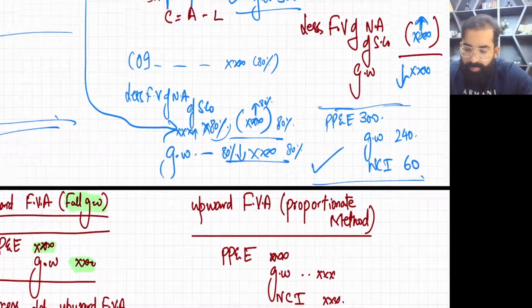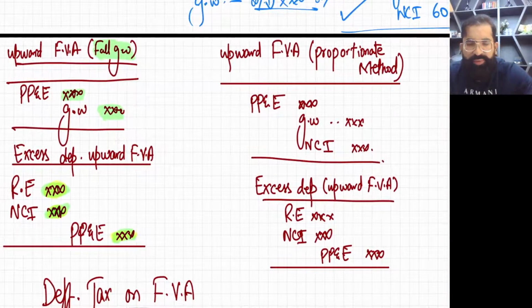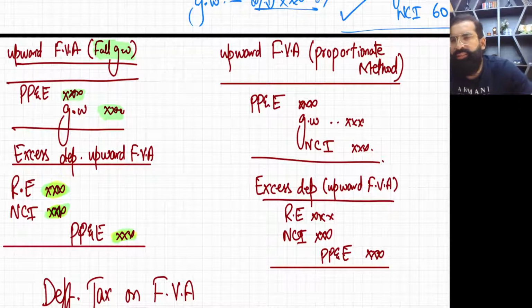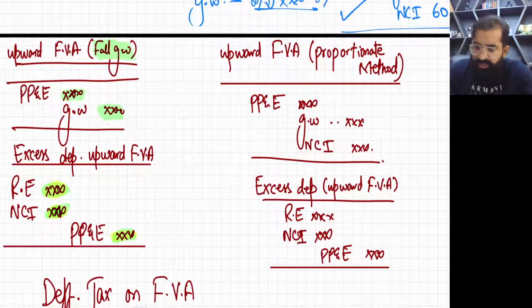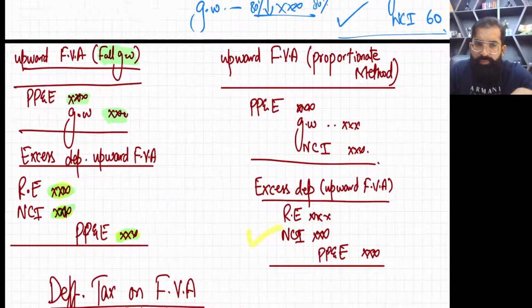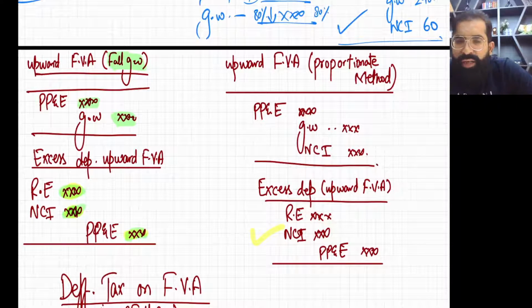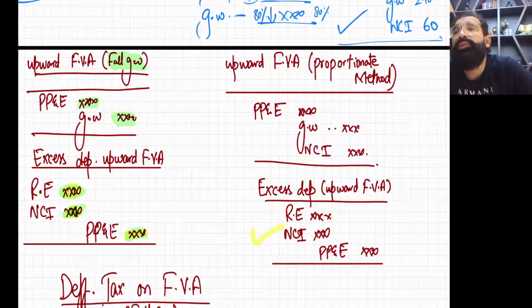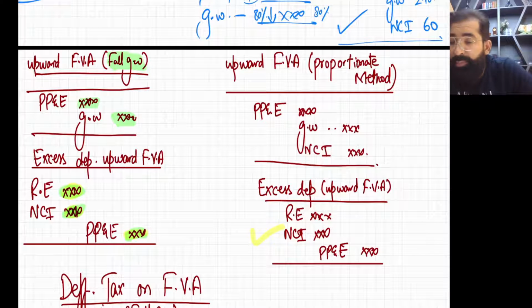Okay, but the treatment of excess depreciation will remain the same. Excess depreciation is a post-period expense in S company's books, so it's totally the same. So for your kind information, see the screen. You have upward fair value adjustment entries for both the full goodwill method and the proportionate method. Students, be careful now. The entries are important.